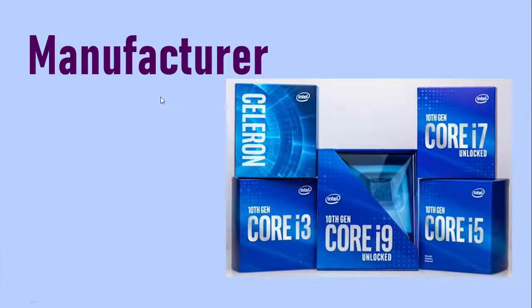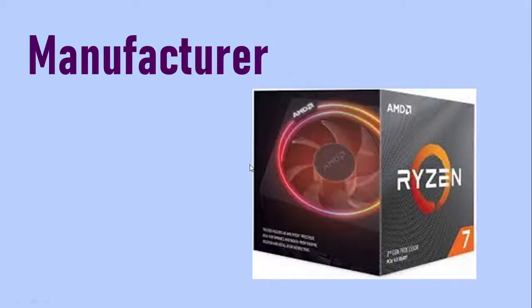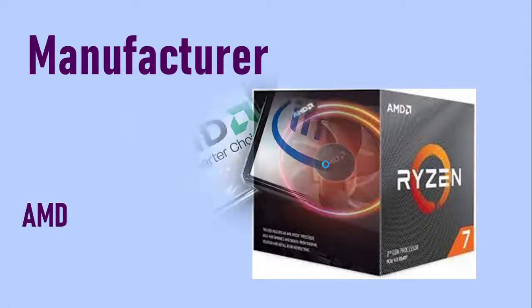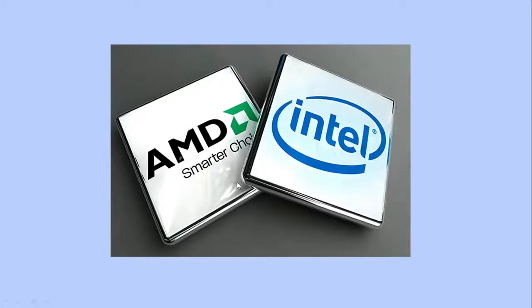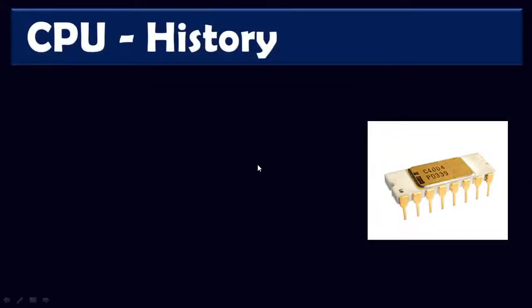Now let's look at the manufacturers who manufacture the CPU. The major companies are Intel. Intel company manufactures the CPUs. The other company is AMD. They also manufacture the processors. Therefore Intel and AMD are the main manufacturers of CPUs for desktop and laptop. For mobile, again there are many others, but when you talk about computers, AMD and Intel are the major manufacturers.